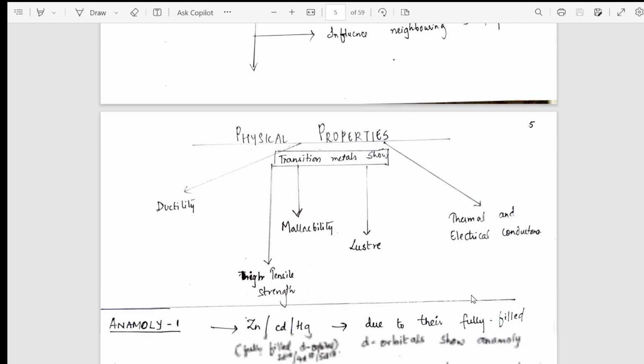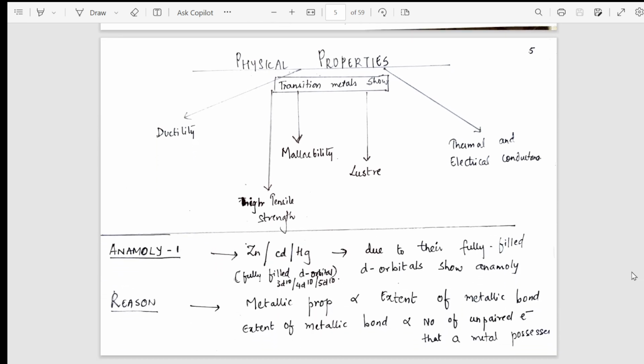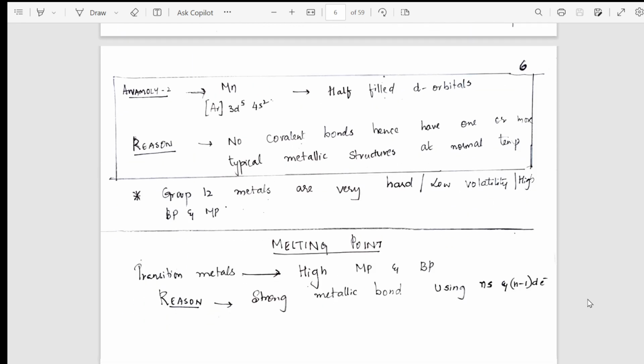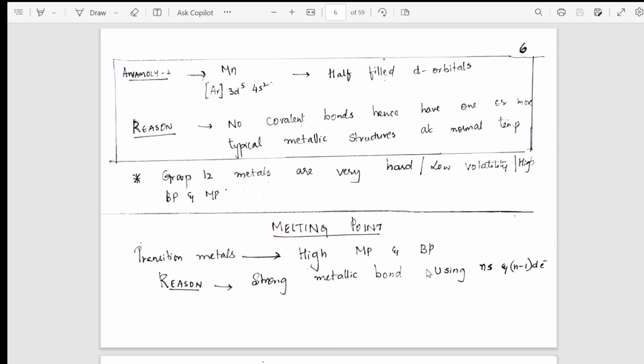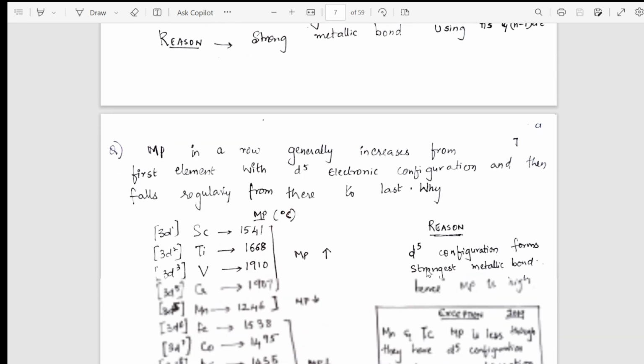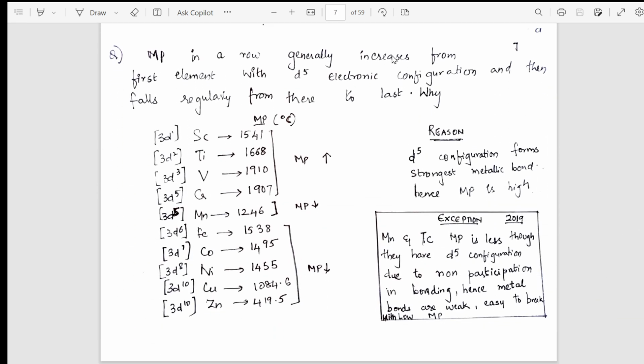Gradually from there, I have taken you into the physical properties along with the anomalies also in the same page. From the physical properties, we will go into some more anomalies, following it up with the melting point. So boiling point, melting point. Then gradually we are going into the different physical properties. Anomalies gradually are there along with that. So question is here, answer is here, exception is here. And what to write in the exam also is given here.